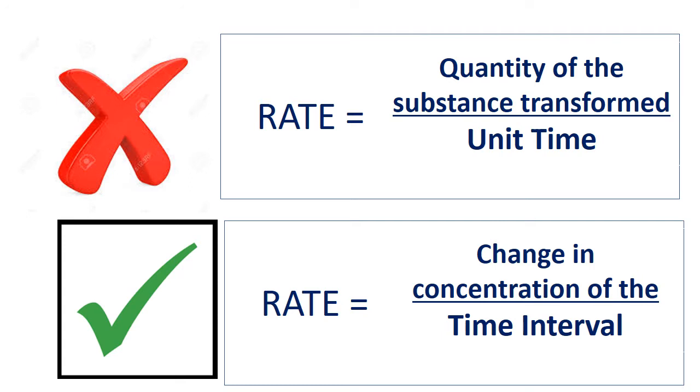One thing we have to bear in mind is that the rate of the reaction is different at different time intervals. That is, at one particular moment the reaction may be fast and at another moment it may be slow. So the rate of the reaction cannot be determined by dividing the quantity of the substance transformed by time. The rate of the reaction is therefore defined as the rate at which the concentration of the reactant changes with time.